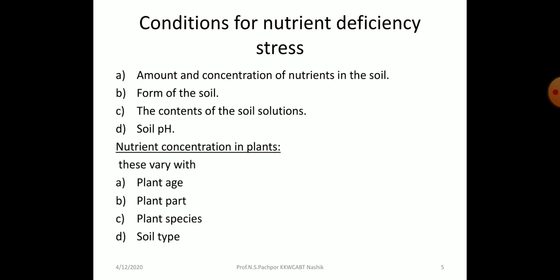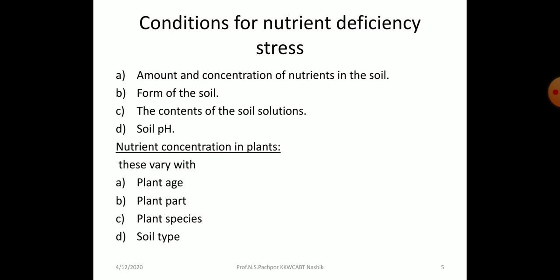Then nutrient concentration in the plant varies, meaning how much nitrogen, how much phosphorus, sulfur, they vary with, first, the plant age, meaning the nutrient requirement changes. So the nutrient concentration changes with age. Then plant part: these particular nutrients are required at specific stages of development. For example, during fruit development the role of other nutrients increases compared with those required at the initial stage. So they vary according to plant part.